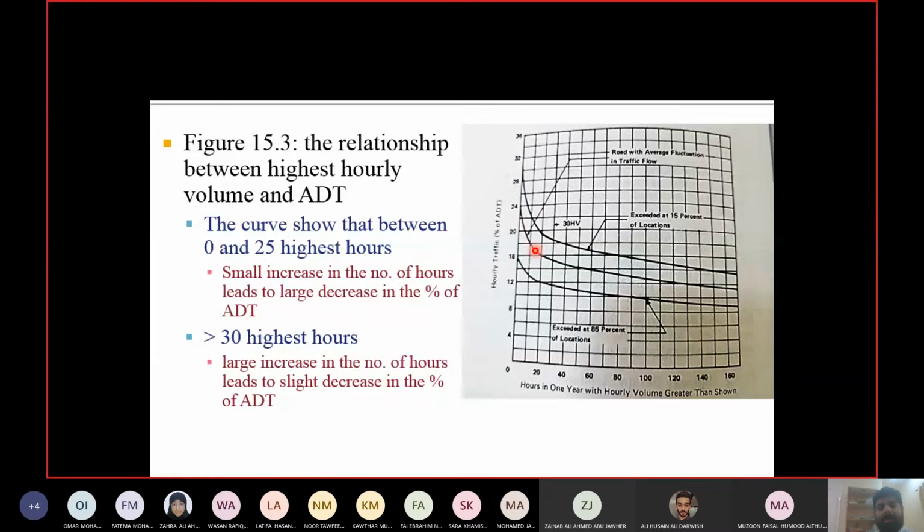So even if you take 1 hour extra on this part of the curve, you will increase the percentage a lot, maybe by 2-3%. But if you look at this portion of the curve, 1 or 2 hours up or down doesn't make much difference with the percentage. Maybe you have a difference of 0.1% or 0.2%, which is safe. So I'm trying to ignore this steep portion because this steep portion has a low possibility, and if I take the value here, it will increase the percentage of traffic with a big difference.